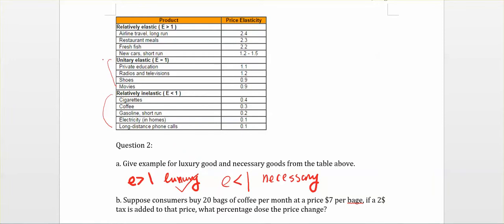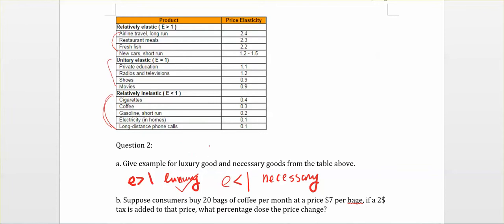You can choose one of these four: airline travel, restaurant meals, fresh fish, new cars. They are luxury goods. For necessary goods, you can select one from this category: cigarettes, coffee, gasoline in the short run, electricity, and long distance phone calls. They are necessary goods.